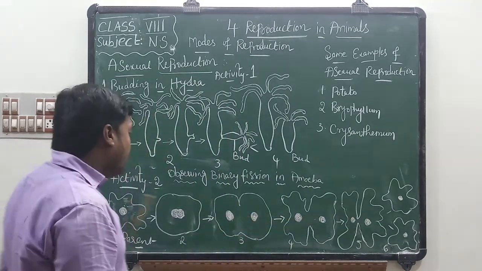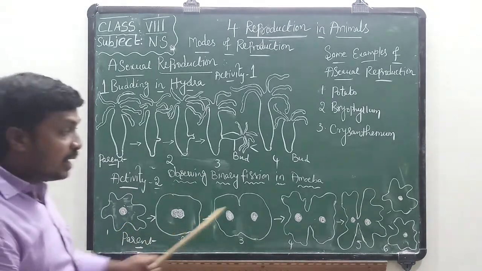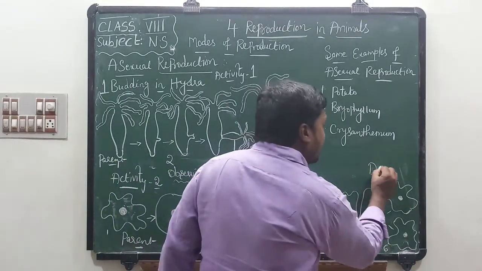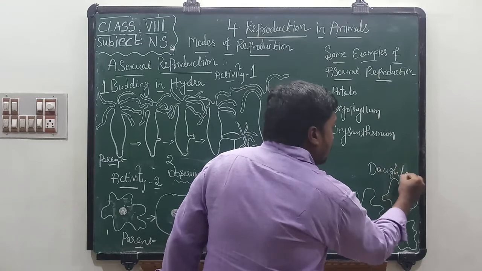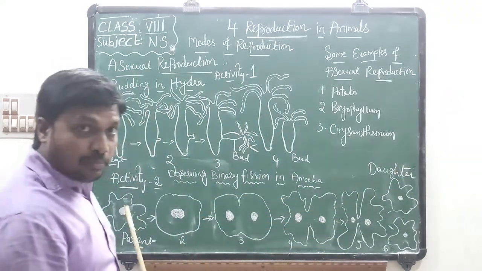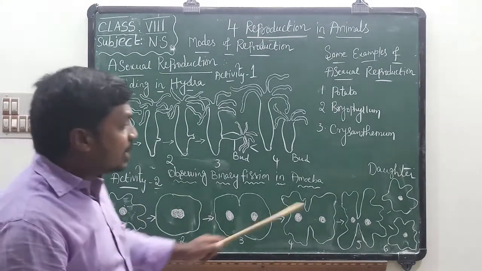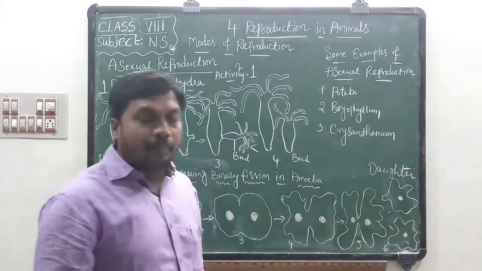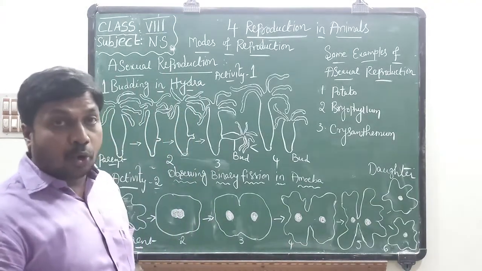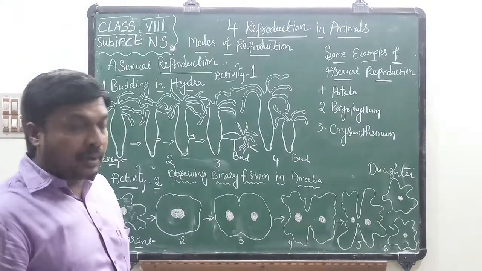So this is called binary fission. In this picture, this is the parent amoeba and these two are daughter amoeba. Only one organism is involved, the amoeba. This organism directly produces two daughter amoeba, with no involvement of gametes and no fusion of gametes. So this is called binary fission in amoeba.